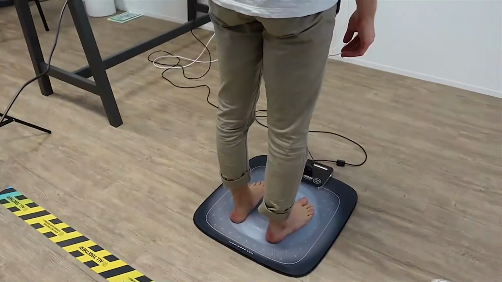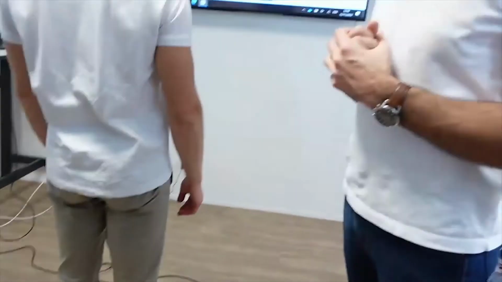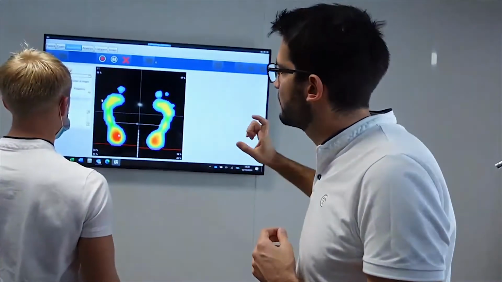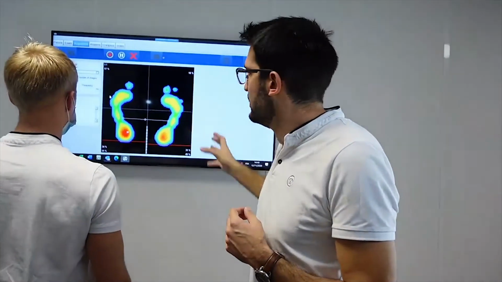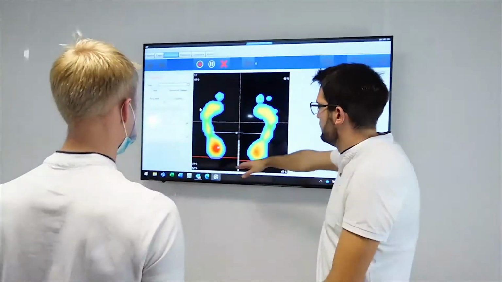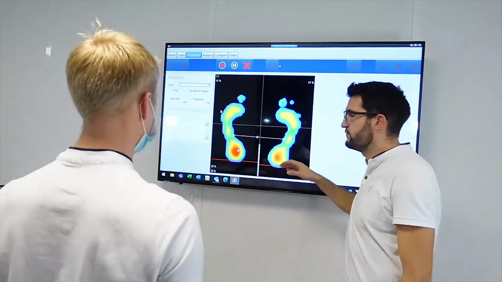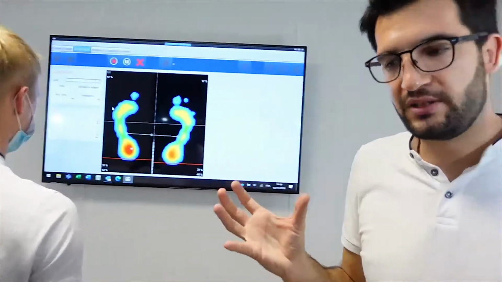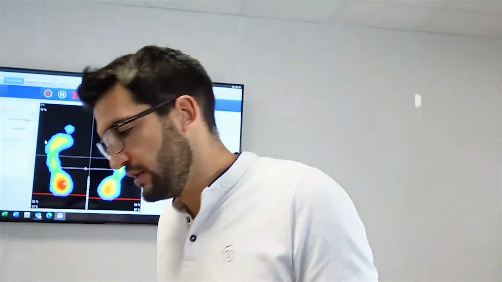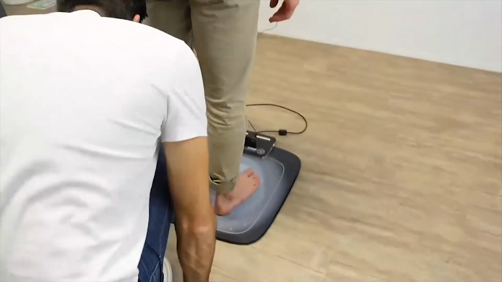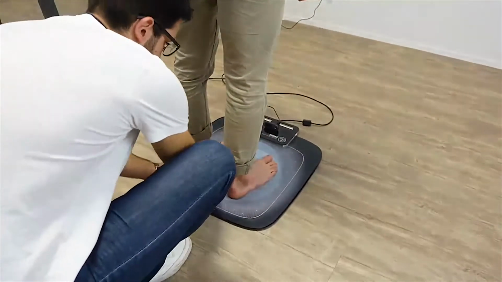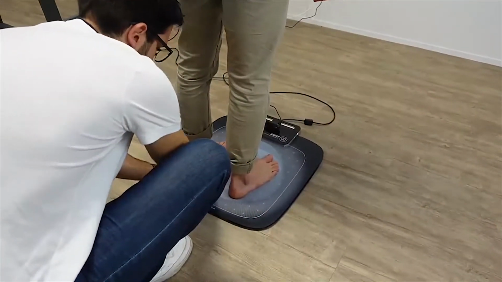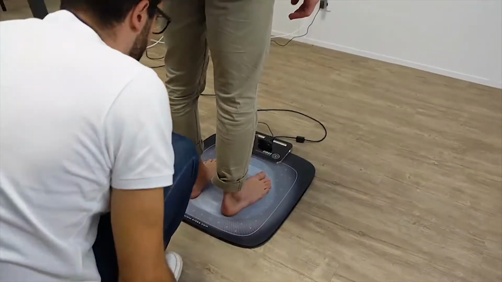So I advise you to place the feet yourself. The goal, if you take the movie of the screen, Laurent, the goal is to have green light here. So you have left foot and right foot at the same level. So it's important to always put the patient like this. So I prefer to do it by myself. So I go and ask the patient. Oh, okay. And here, I feel it's okay.